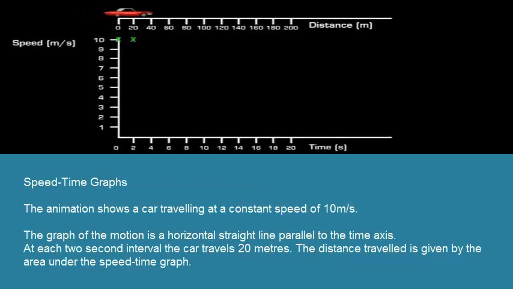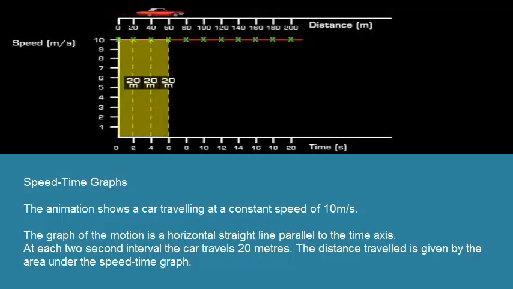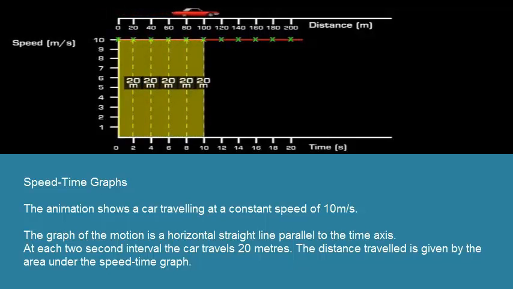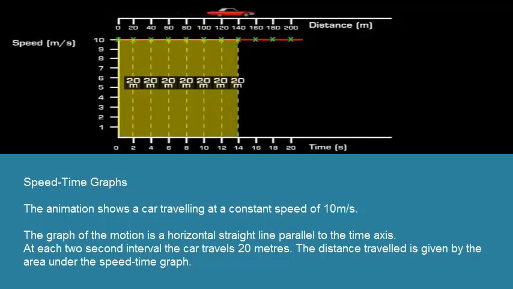Speed time graphs. The animation shows a car travelling at a constant speed of 10 meters per second. The graph of the motion is a horizontal straight line parallel to the time axis. At each 2-second interval, the car travels 20 meters. The distance travelled is given by the area under the speed time graph.